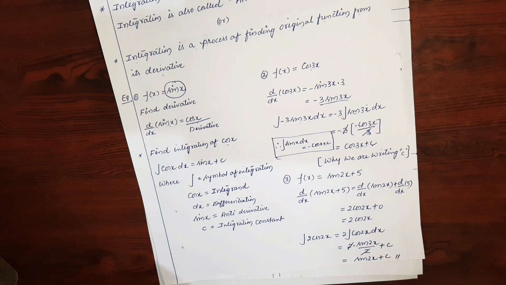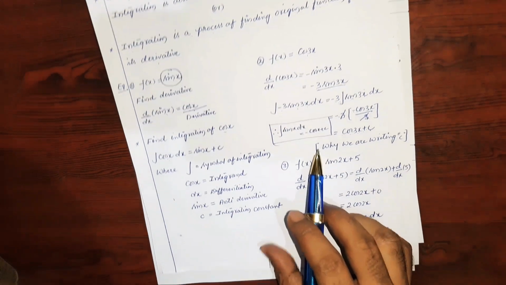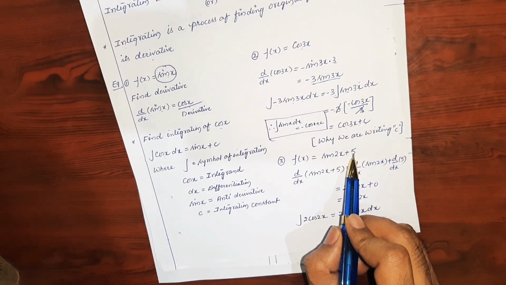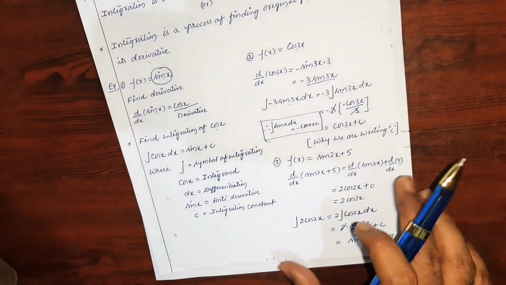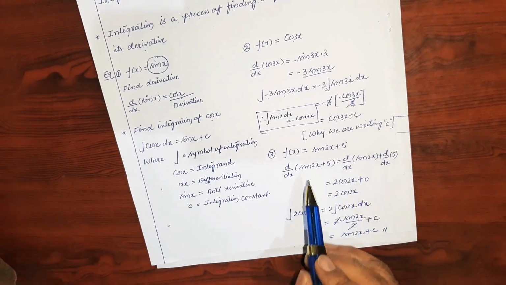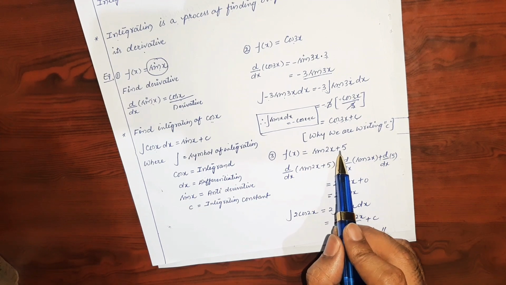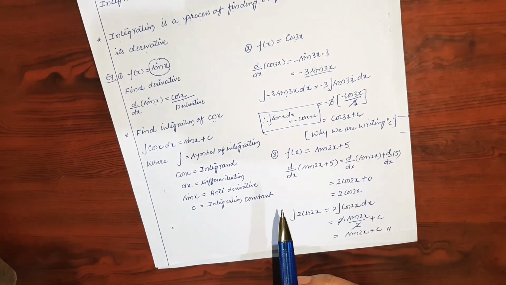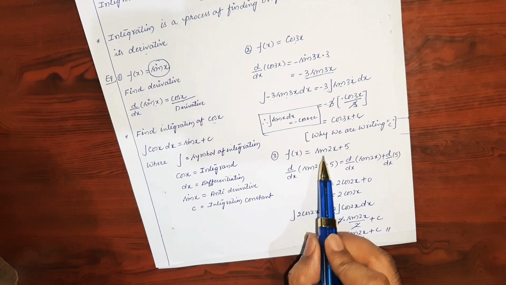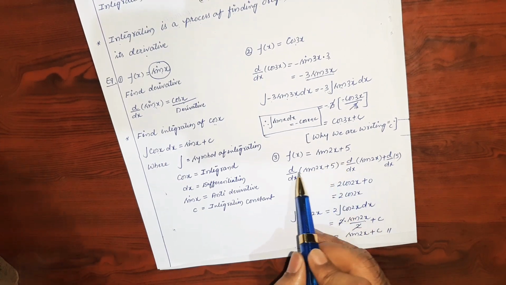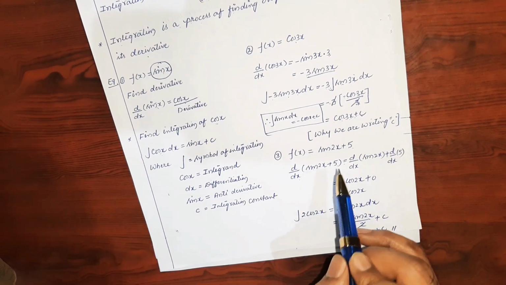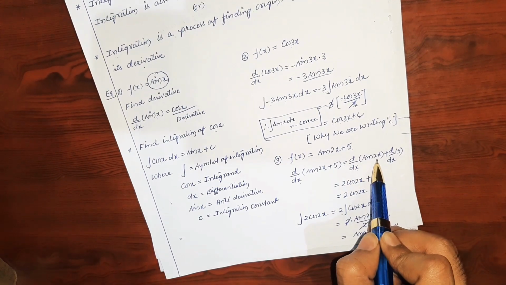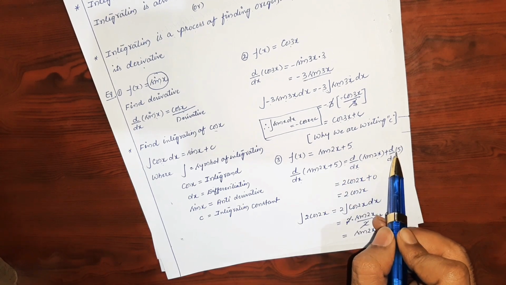You will get a doubt in your mind: sir, if f of x is equal to sin 2x plus pi is given, then will we get the same answer or a different answer? Let us check this answer. If f of x is equal to sin 2x plus pi is given, then we have to find the derivative of this function, d by dx of sin 2x plus pi. You will differentiate the first function, that is sin 2x, and you will differentiate the second one, that is pi.